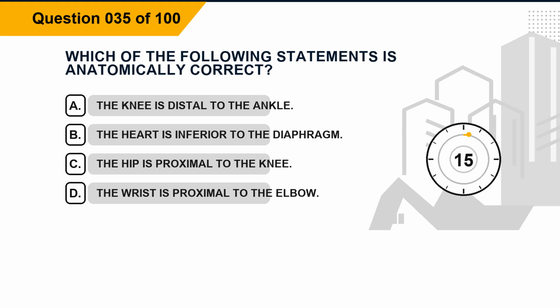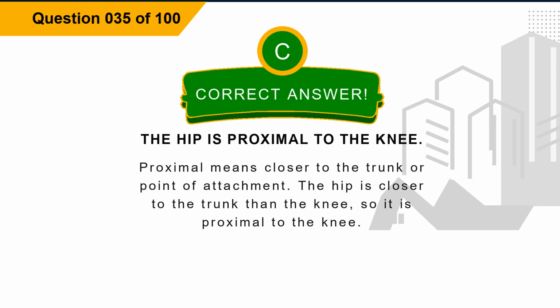Question 35. Which of the following statements is anatomically correct? Option A, the knee is distal to the ankle. Option B, the heart is inferior to the diaphragm. Option C, the hip is proximal to the knee. Option D, the wrist is proximal to the elbow. The correct answer is option C, the hip is proximal to the knee. Explanation: proximal means closer to the trunk or point of attachment. The hip is closer to the trunk than the knee, so it is proximal to the knee.